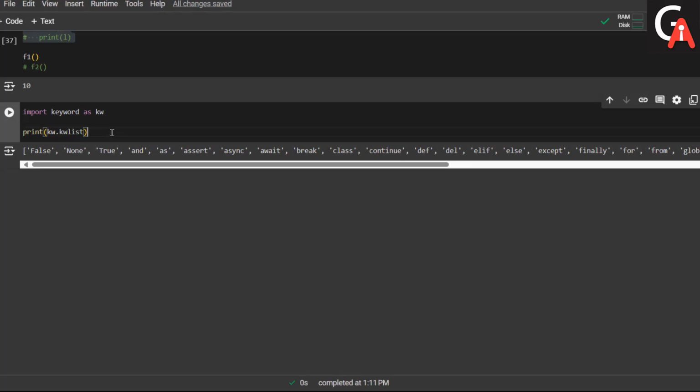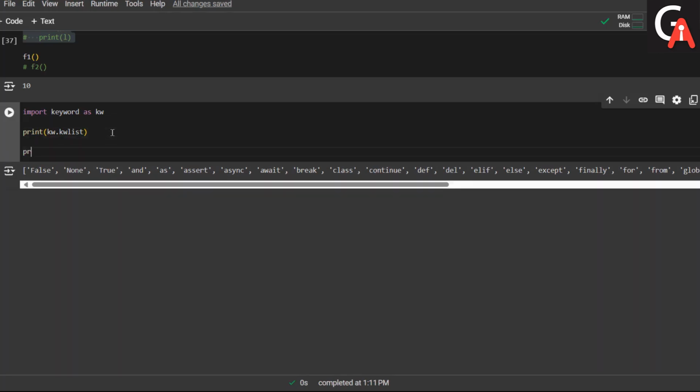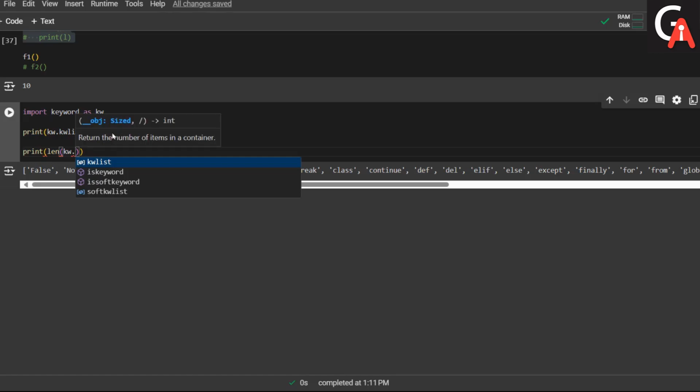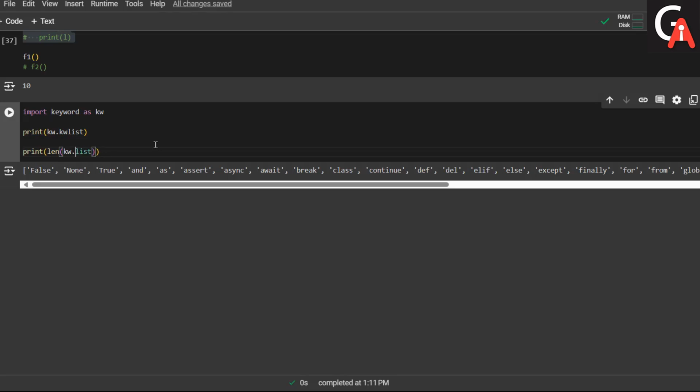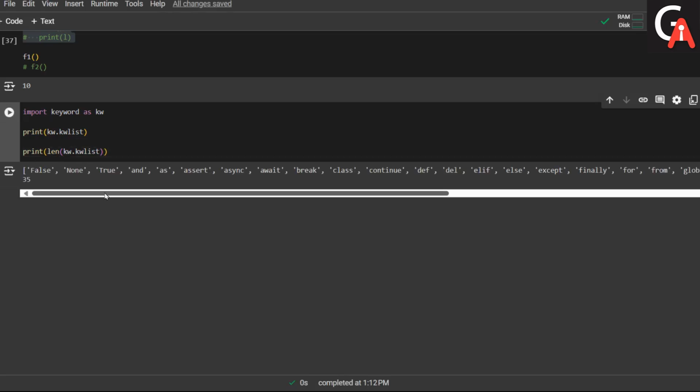How many such keywords are available? Let me take one print statement, taking the length as a built-in function and passing the kw list. Let me execute this. We have 35 keywords right now.